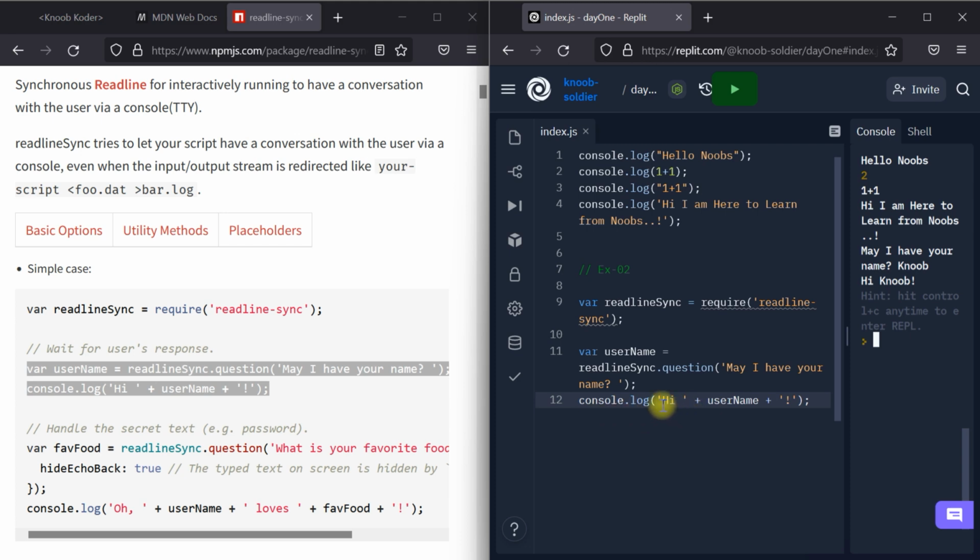In this message, inside the single quote, there is "hi", there is a plus, and username. This username doesn't have quotes; its value comes from the variable username, meaning whatever value we gave here. We gave Knoob, so Knoob came here, plus the exclamation mark inside the quotes, so the exclamation mark came here. Hi came from here. Plus means joining two things.